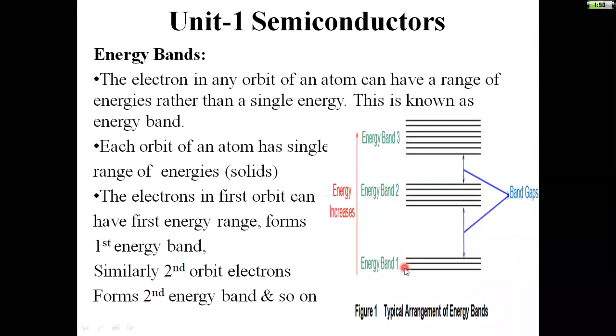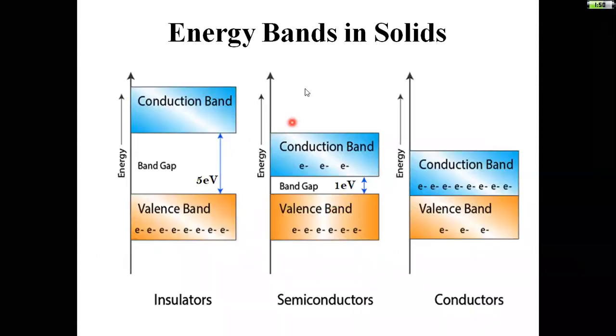First orbit possesses the energy band 1, second orbit consists the energy band 2, third orbit consists the energy band 3, like that. How many orbits are there depends upon the orbit levels. That many energy bands are provided. This is the figure. Next, in the upcoming class, we are going to discuss the energy bands in solids.